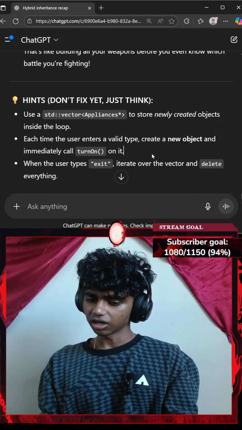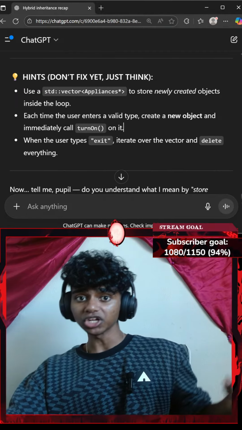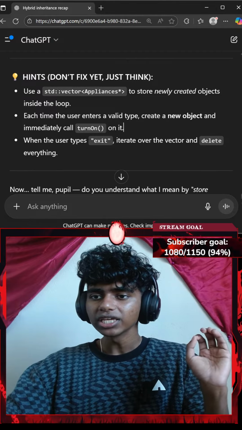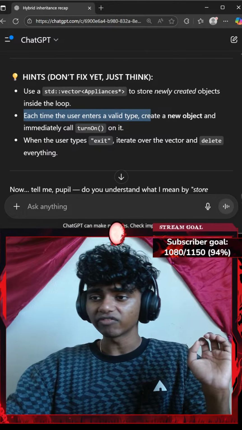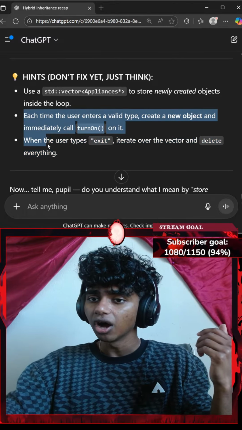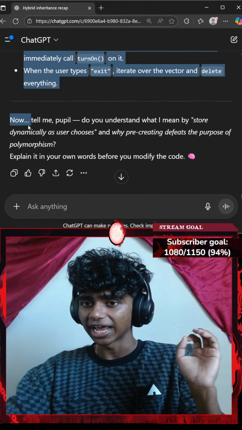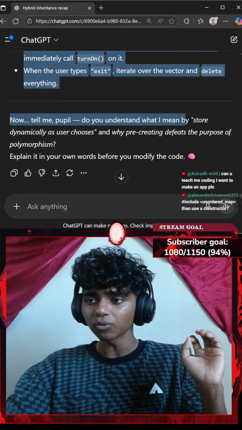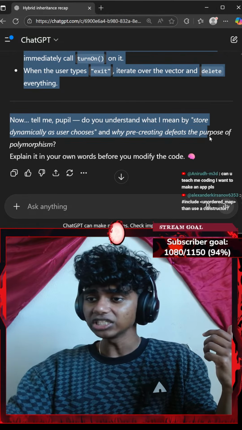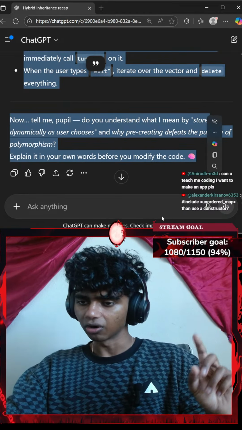Okay, how do you make an unordered map? Honestly, I haven't heard of unordered map. I'm pretty sure that is in my roadmap, so I will eventually go through that. Okay, each time the user enters a valid type, create a new object and immediately call turn on it. When the user types exit, iterate over the vector and delete everything. Now tell me, do you understand what I mean by storing dynamically the user choices and why pre-creating defeats the purpose of polymorphism? Explain in your own words before you modify the code.